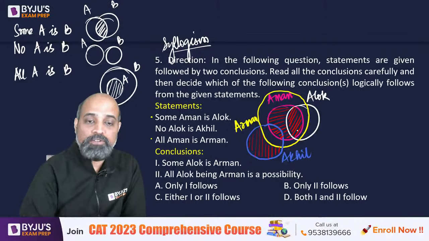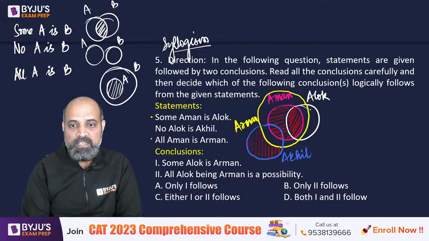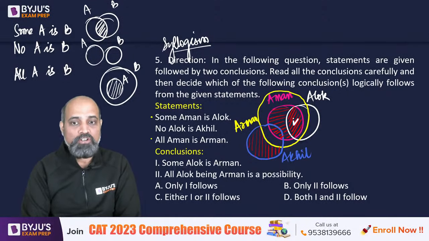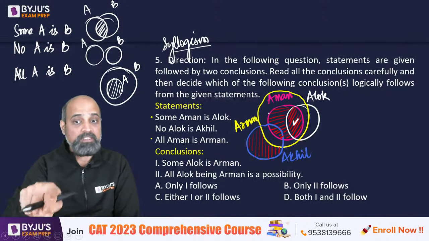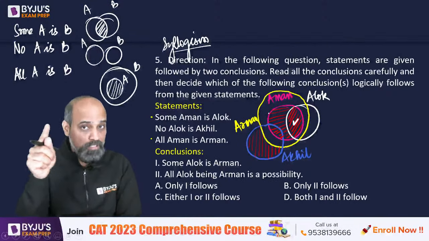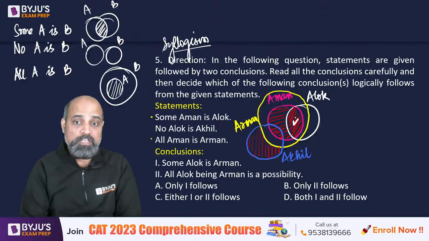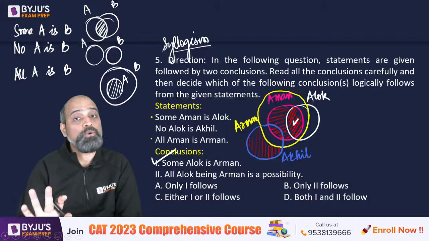Now let's look at the conclusions. Some Alok is Arman. Right? So we have this Alok and we have Arman. So can we say this region exists? This region is not only Aman, this is also Arman, as in that region is not only in the pink circle, it's also in the yellow circle. That's also in the white circle, right? So some Alok is Arman, this is true.